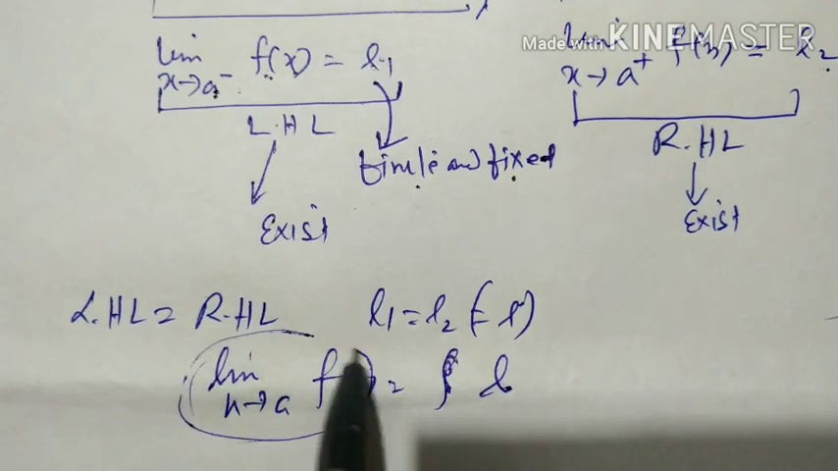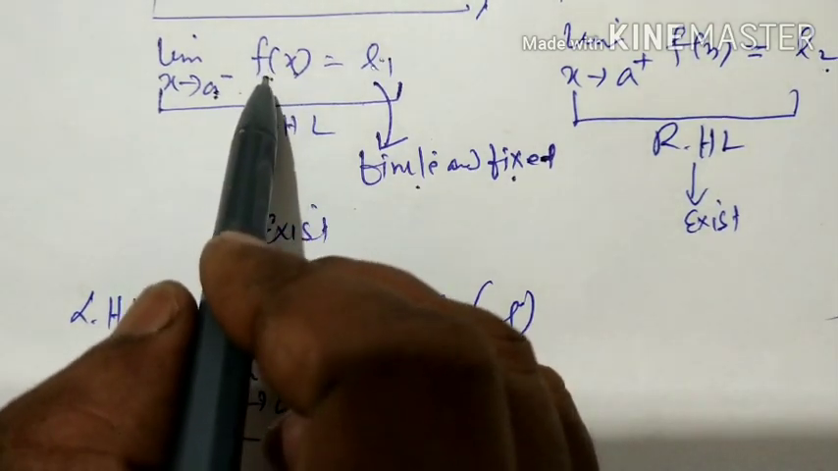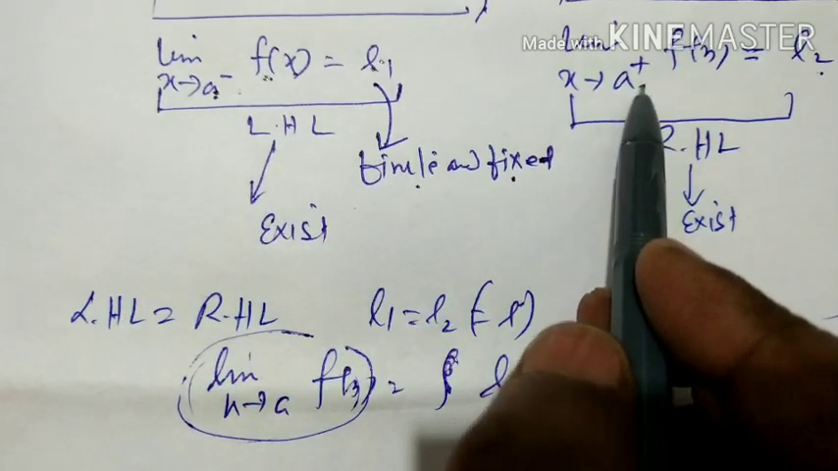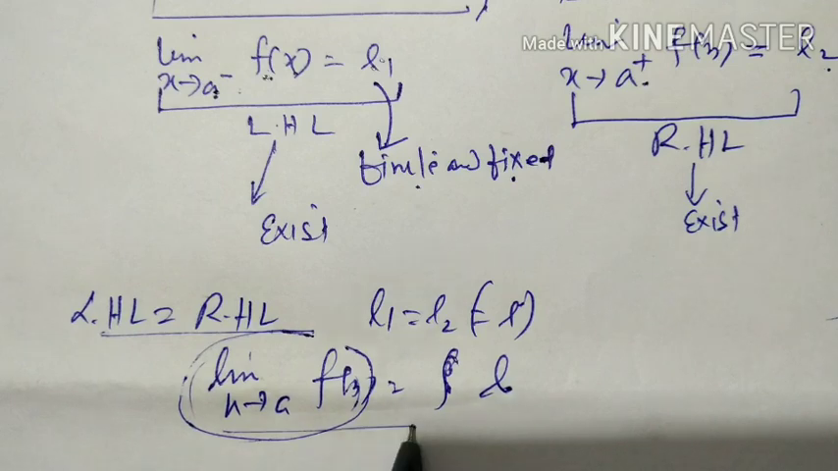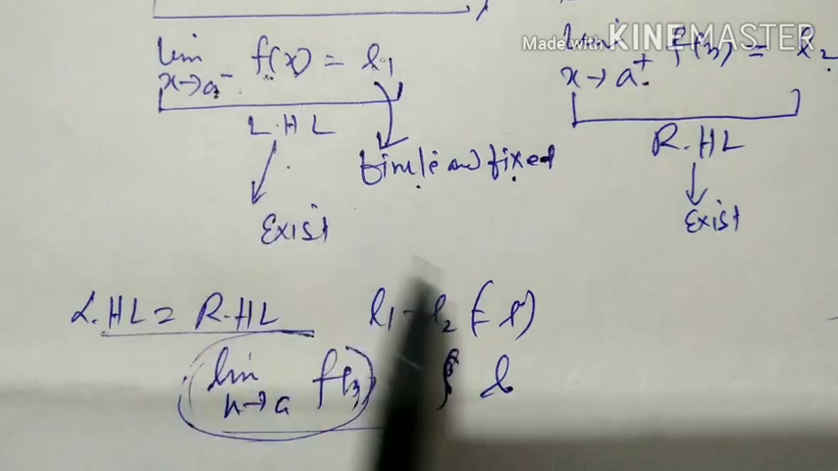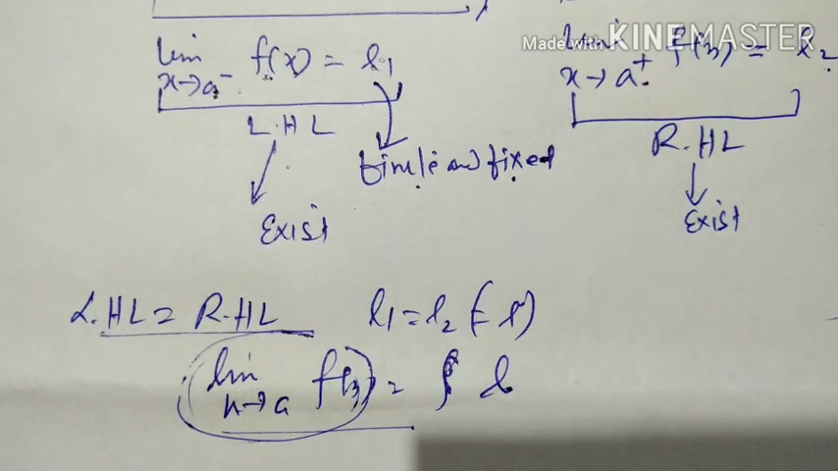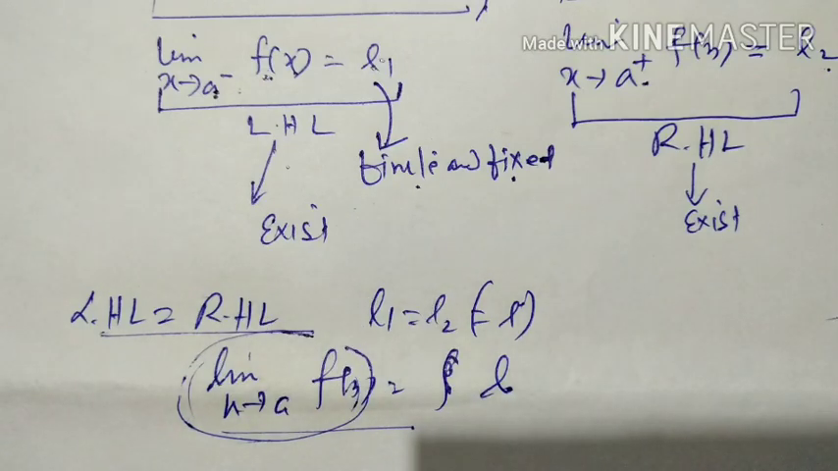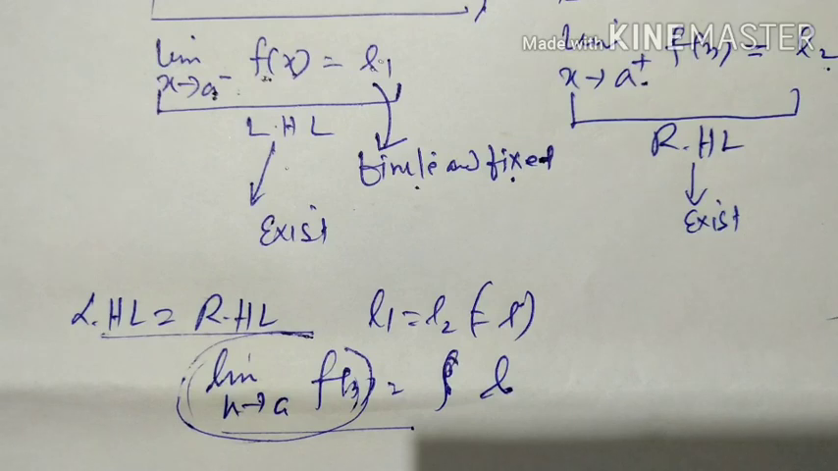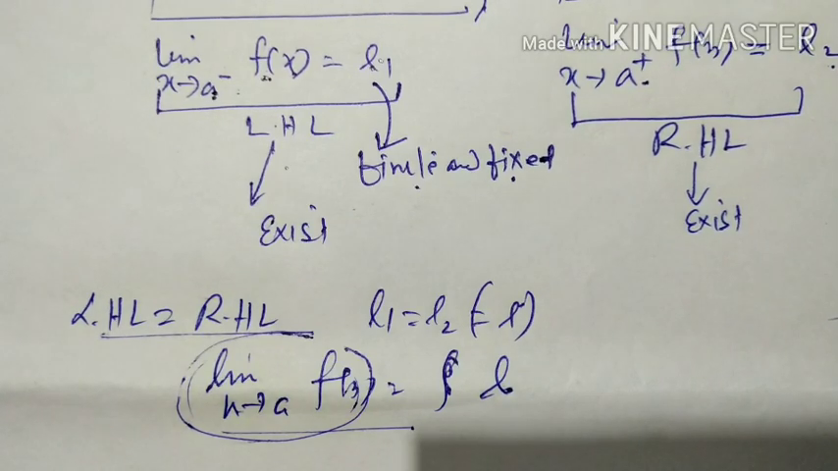This limit exists when left hand limit exists, right hand limit exists, and both are equal. Then we can say original limit exists. x tends to a means what? Either x tends to a minus or x tends to a plus. That means x approaches a from the left and from the right. Okay. So I hope that you understand what actually limit is. The basic idea I just discussed.